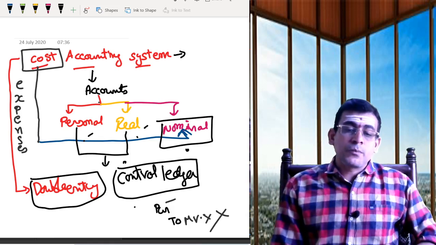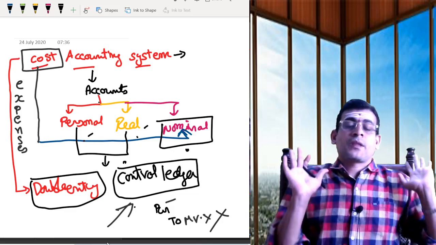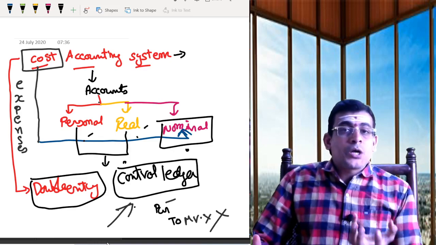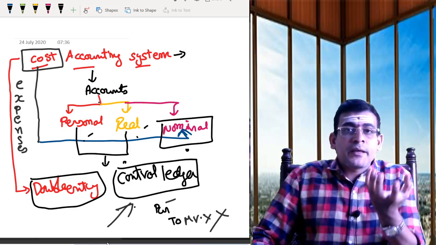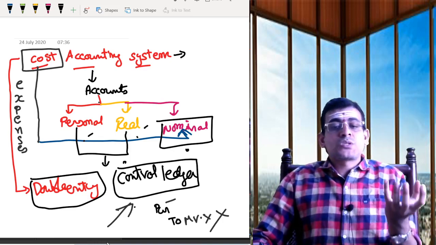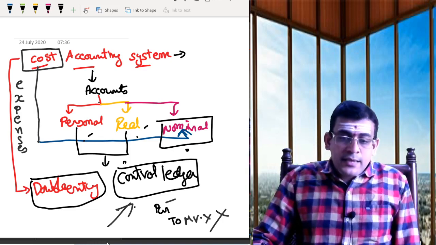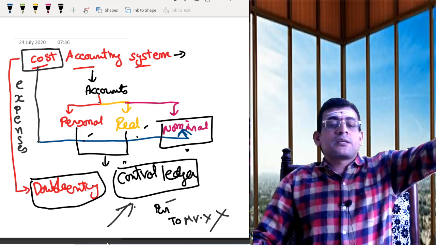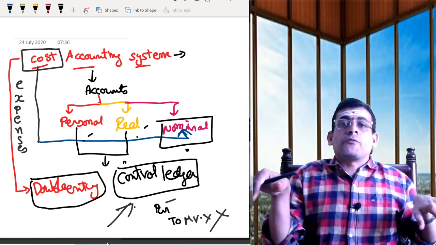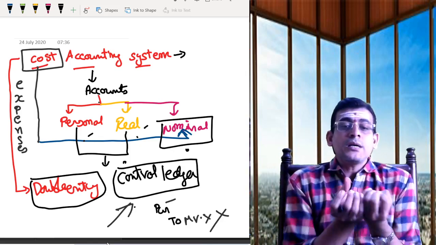To make it possible, we are creating something called a control ledger. So cost we know, accounting we know, and we got a concept called control ledger. Why are we bringing the concept of control ledger into place? To self-balance. As I am maintaining under the double entry system, I need to balance that. To balance that, I need to have a control ledger. So that is the reason we are bringing control ledgers into place. That's the outer view. We are at the border outside. Now we need to get into the system.